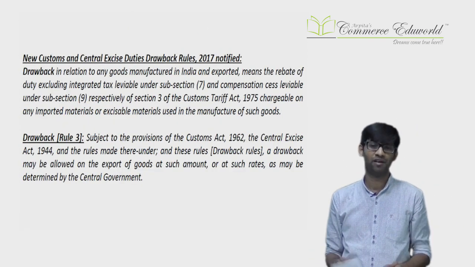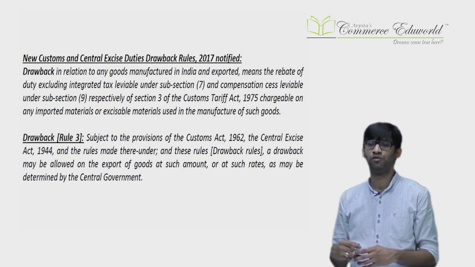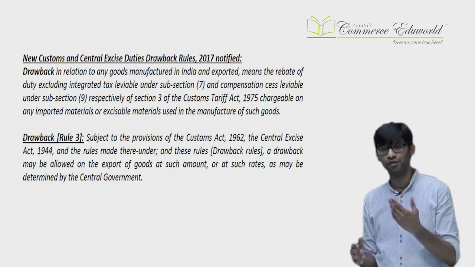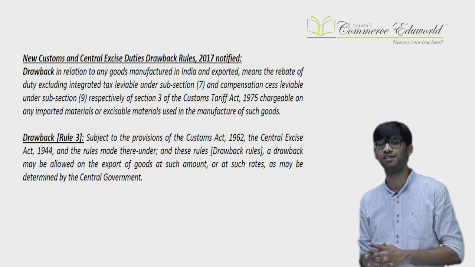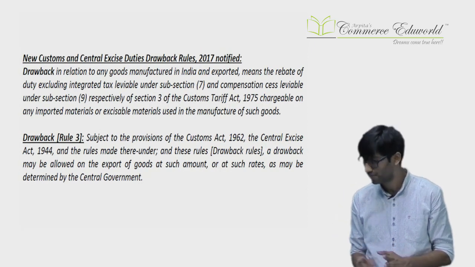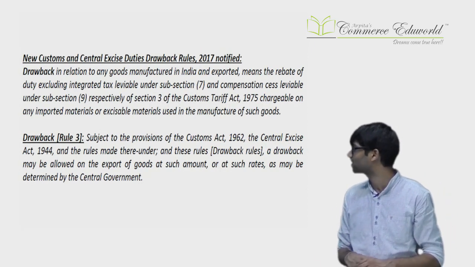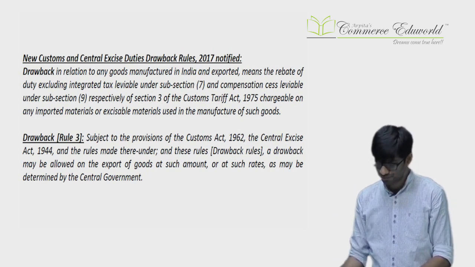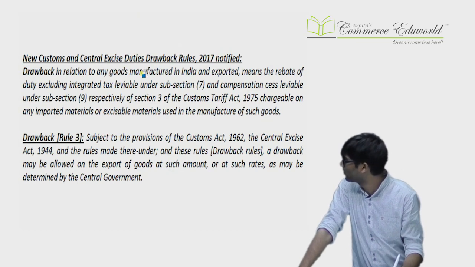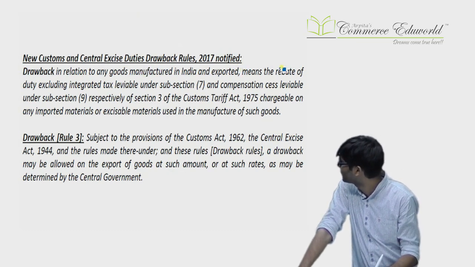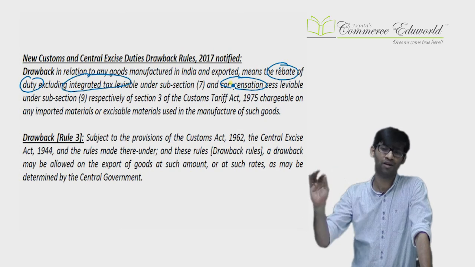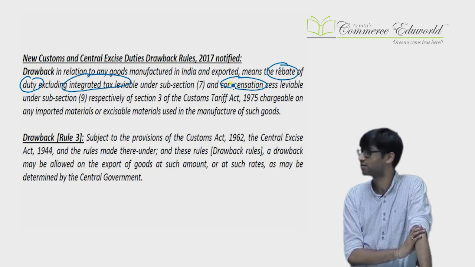another type of drawback where you import certain things, then you use that goods, manufacture certain goods, and then you export the goods. When you export the goods, you ask for the drawback on the duties, etc., which you have paid on import and other materials. That is the second type of drawback which is given under section 75 of the Customs Act. Now, over there, they have made a rule that you will get drawback, rebate of custom duty, excluding IGST and compensation cess. In that case, you won't get refund of IGST and compensation cess.